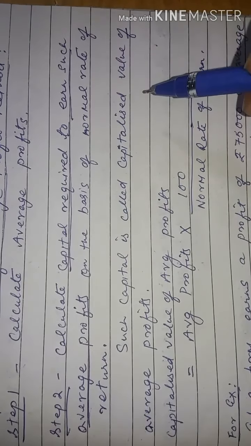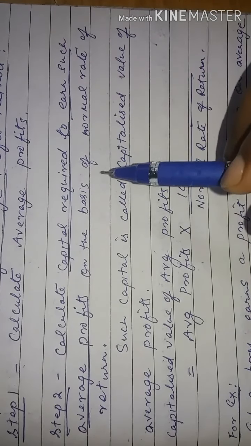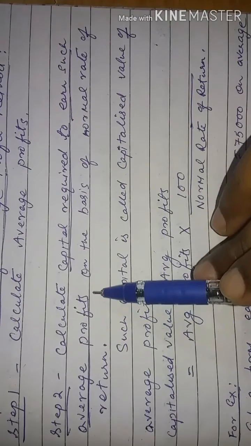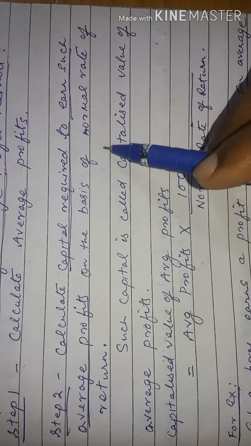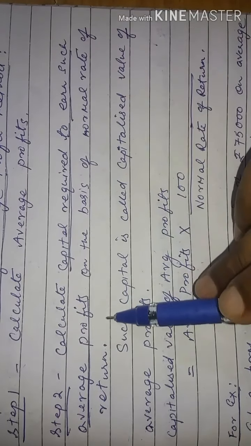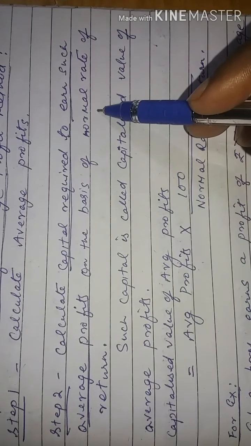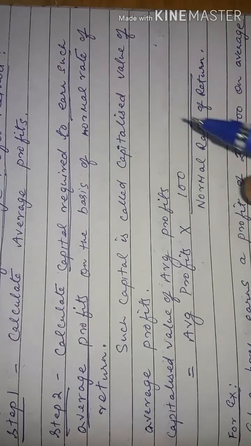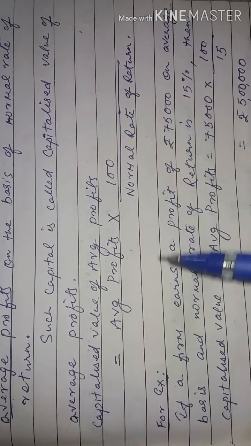So suppose capital required to earn average profit of rupees 50,000 has to be calculated on the basis of normal rate of 10%. So if the normal rate of return is 10% and average profit is 50,000, we will use this formula.